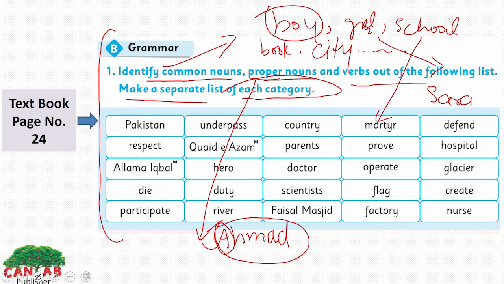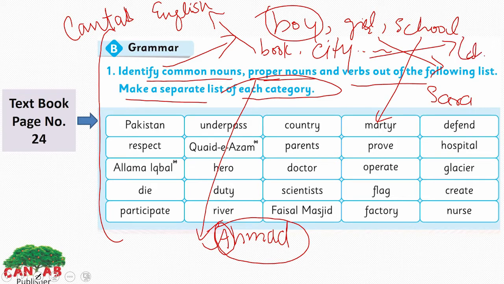School. The name of your school is also a proper noun. The book, English book. If we say Cantor English book, it would be a specific name here. City, like Lahore. It's a proper noun here. All the months of the year are proper nouns. Days of the week, proper nouns. Your name is a proper noun. Your city name, your school name is a proper noun.